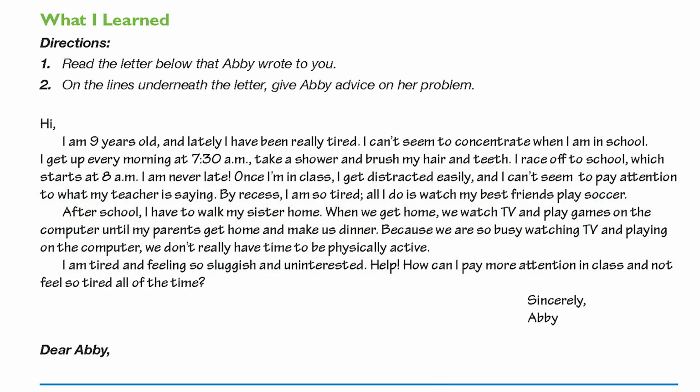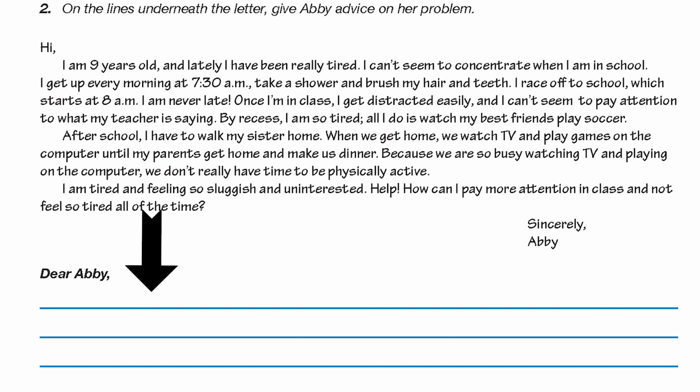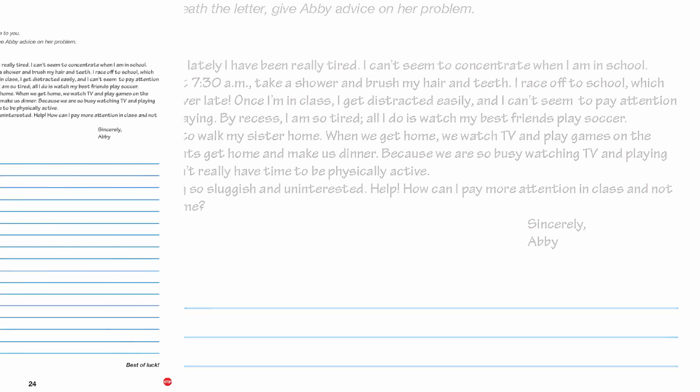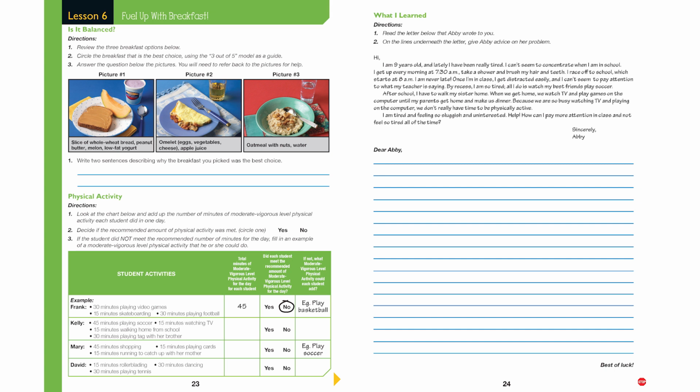Now, let's go to page 24 in your workbook. Find the title, What I Learned. Read the letter Abby wrote to you. Think about things in her daily routine that she might be missing, as well as changes she can make to her daily routine that will help her feel better and have more energy. On the lines underneath the letter, give Abby advice on her problem. Pause the video to complete this section of the workbook. You are now done with the workbook pages that will be turned in for this lesson.